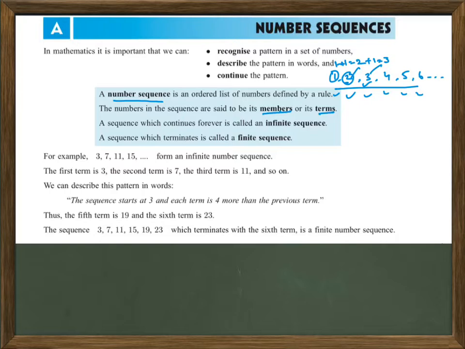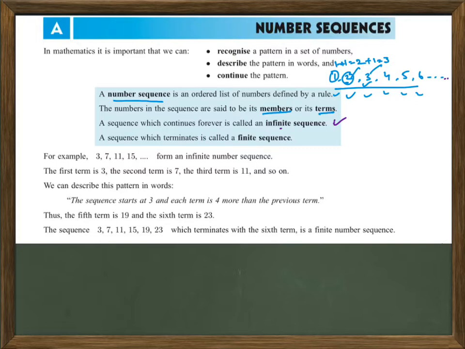A sequence which continues forever is called an infinite sequence. So the sequence that goes up to infinity, like here 1, 2, 3, 4, 5, 6, 7, 8 and so on, is called an infinite sequence. A sequence which terminates is called a finite sequence.